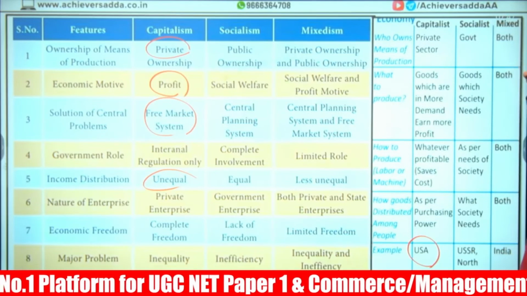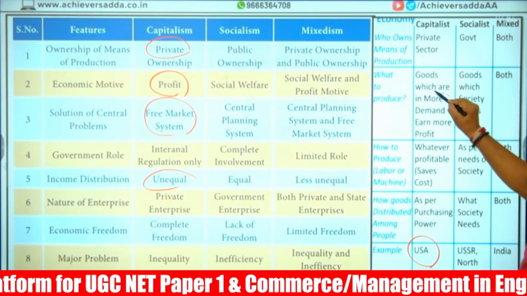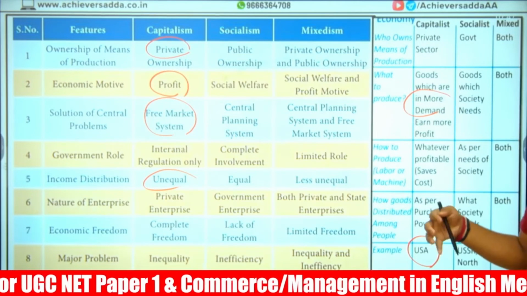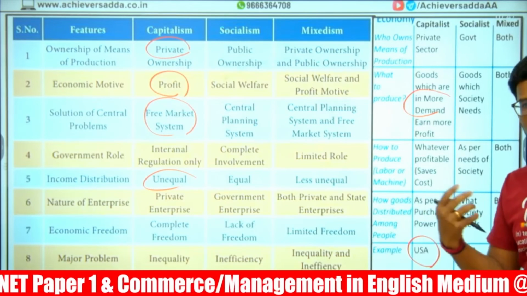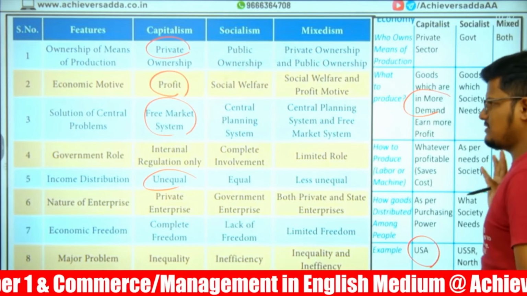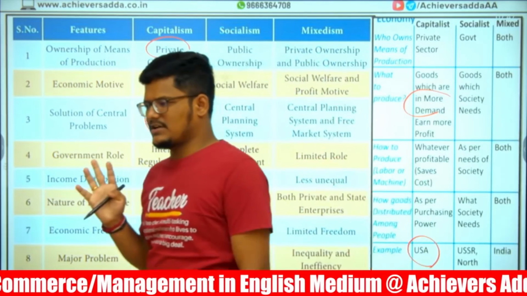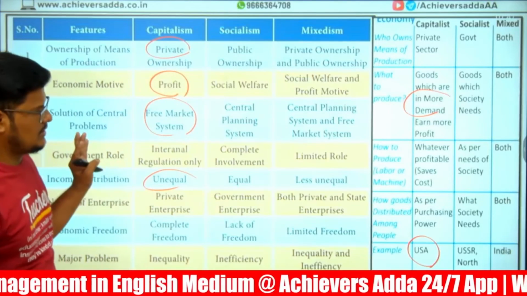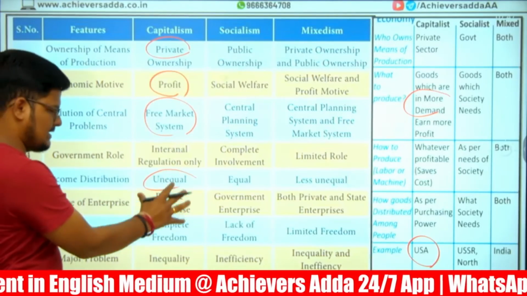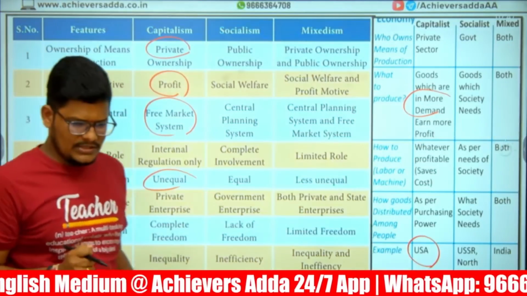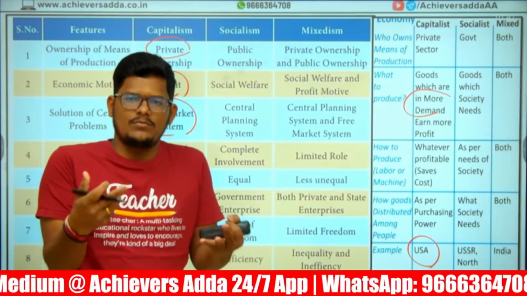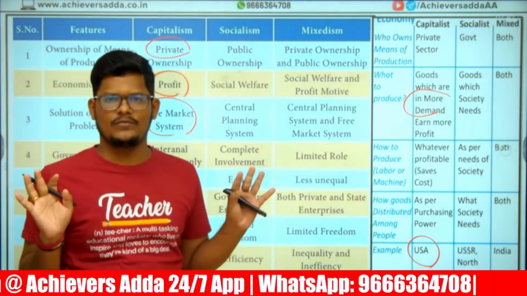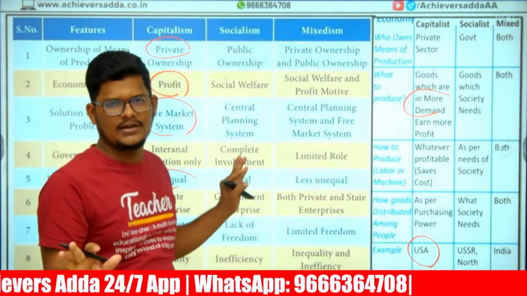Now here in a capitalist economy, goods which are more demanded, they'll earn more profit. Demand is more, they'll increase the price to get more profit. So whatever is profitable, whatever saves the cost, those businesses they do in a capitalist economy. According to the purchasing power of the people. What the people are ready to buy, that is having more demand. They'll sell that only. What people require, what people are ready to buy.